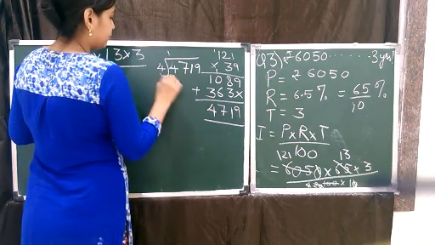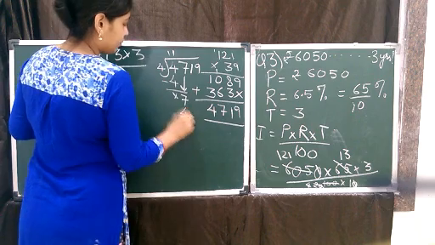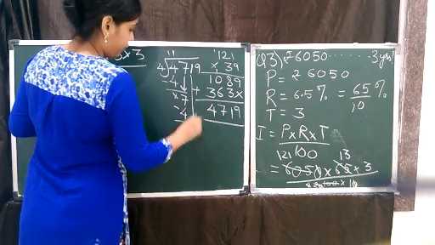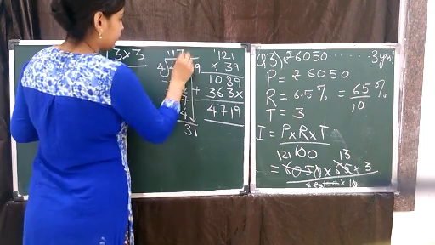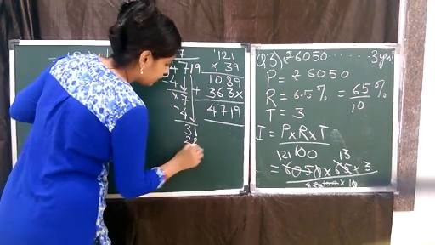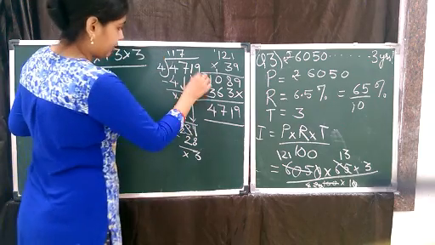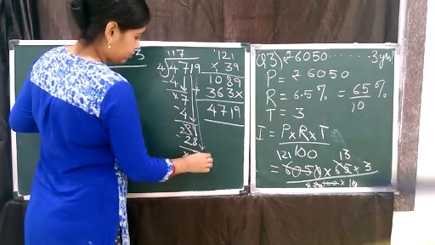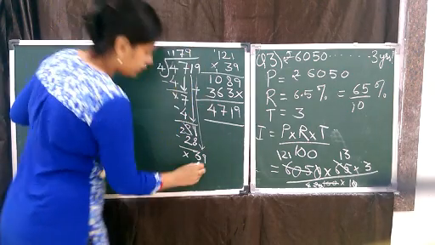1s are 4, 1s are 4, 7s are 28. You can see how I am dividing. 9 comes down. 9s are 36.